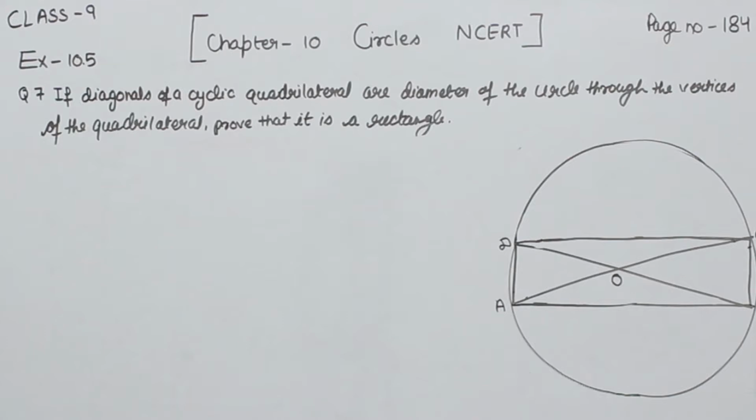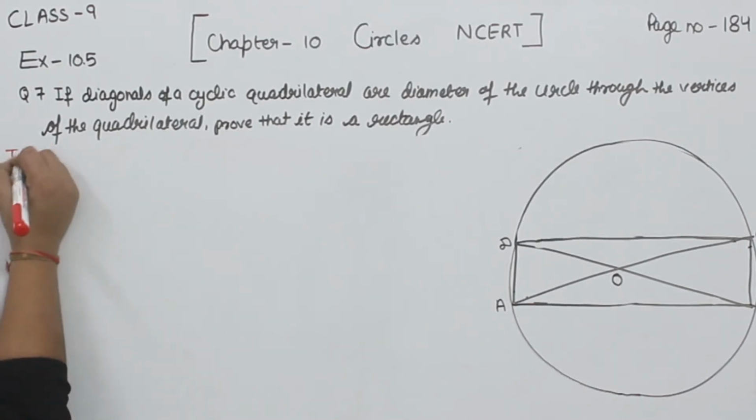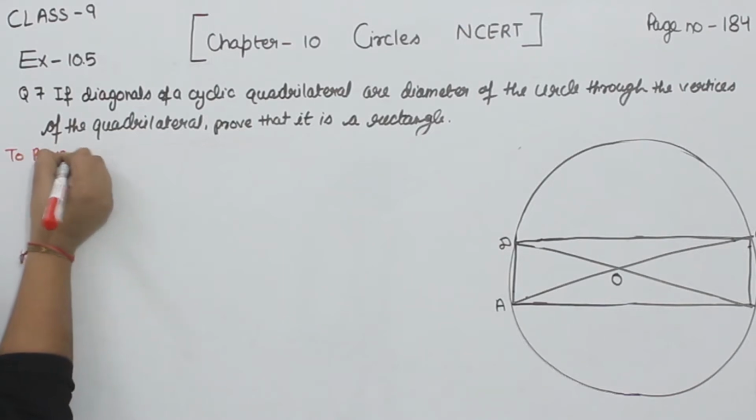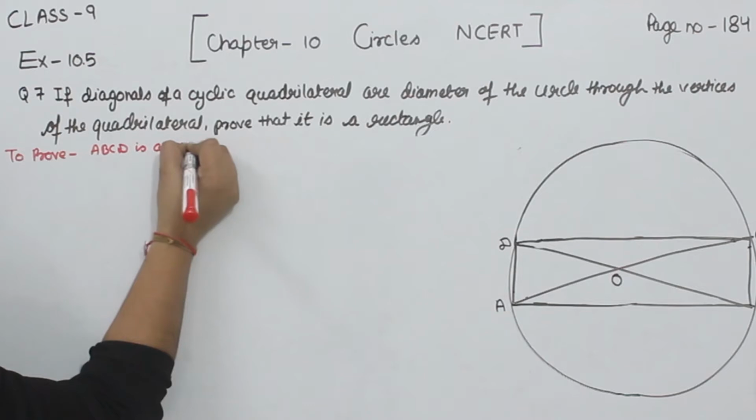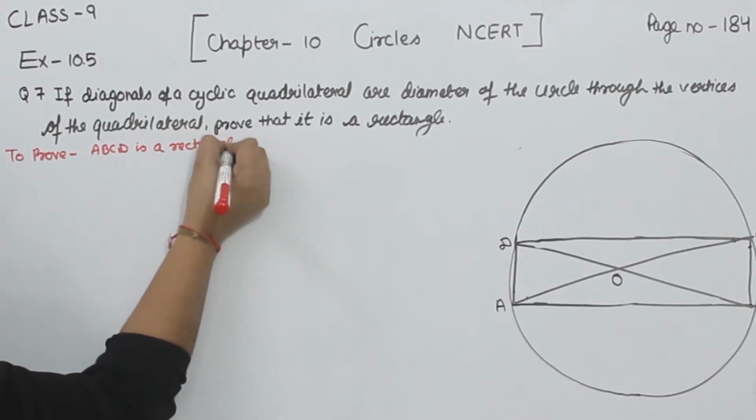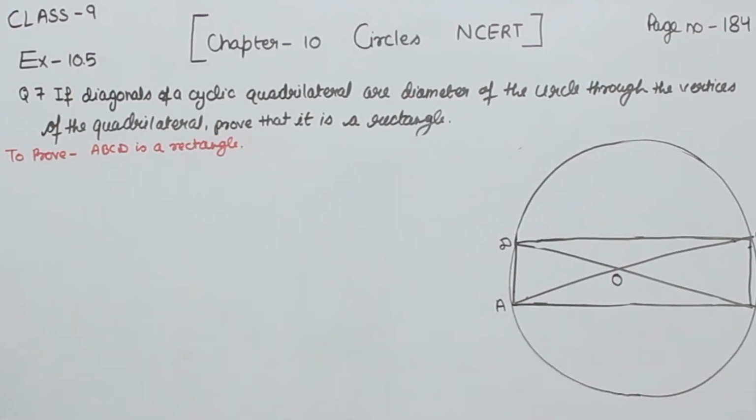If diagonals of a cyclic quadrilateral are diameters of the circle through the vertices of the quadrilateral, prove that it is a rectangle. So we have to prove that ABCD is a rectangle. This one we have to prove.